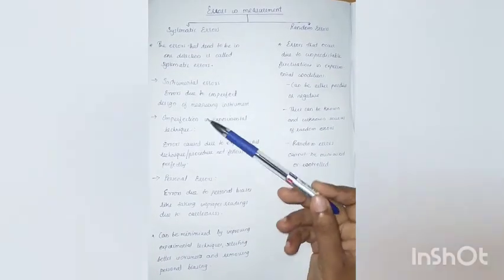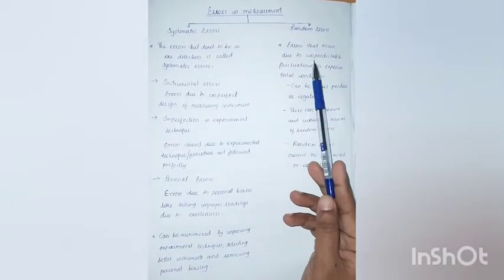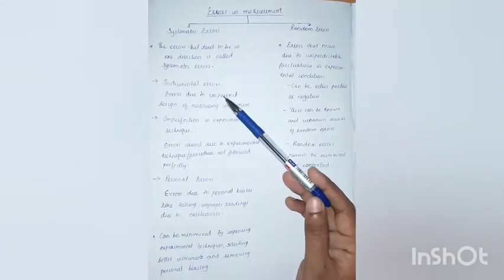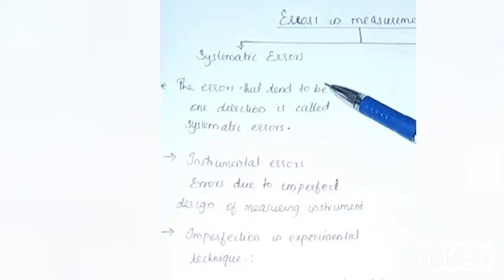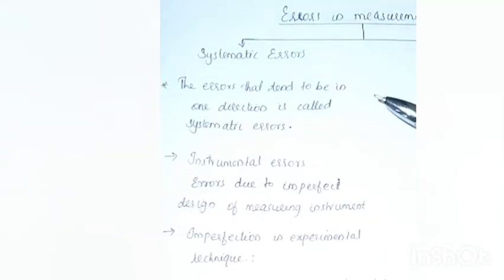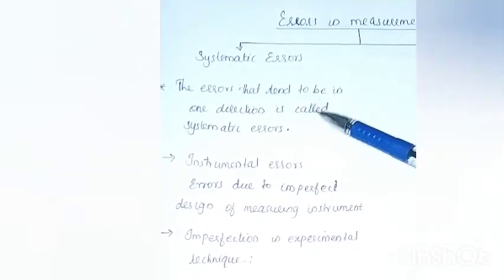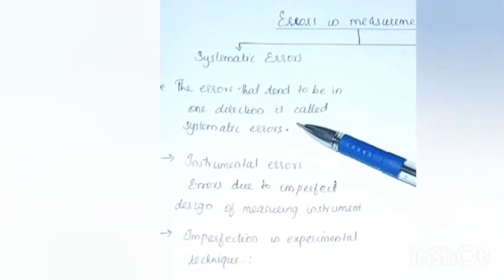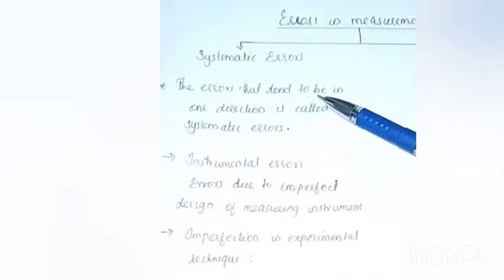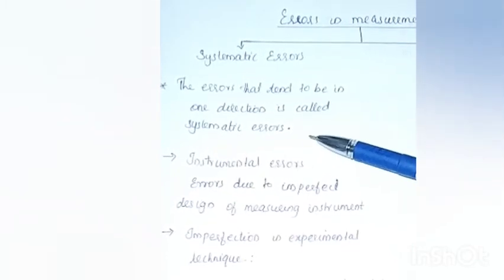So we have seen what accuracy and precision of an instrument are, and we have also understood that there might occur errors in measurements while we are doing an experiment. Let us now understand the types of errors that might occur. Errors can be broadly divided into two: systematic errors and random errors. Let us first see what systematic errors are. Systematic errors are the errors that occur in one direction, which means the error will be either positive or negative always. For example, we have a clock which is 5 minutes behind the actual time.